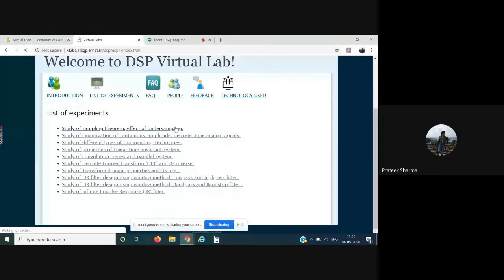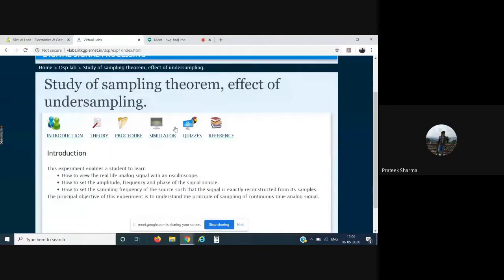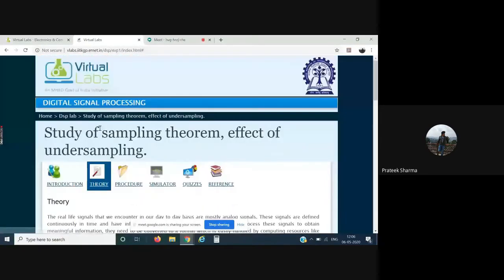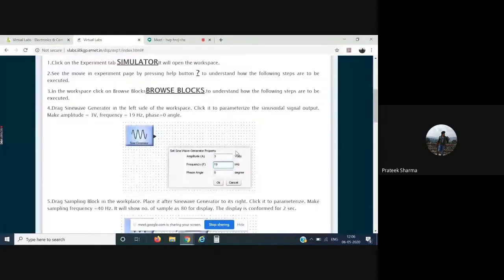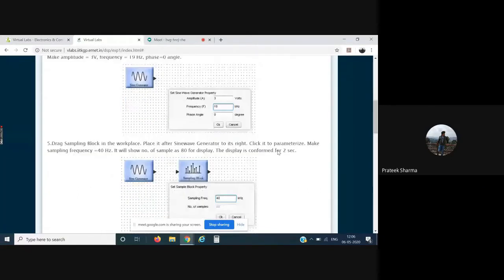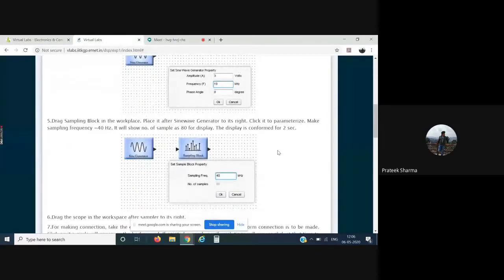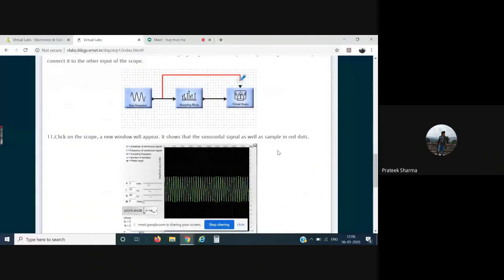See again, the template, as I told you, remains absolutely the same. You have the introduction part, the theory part over here, and the procedure part. In this particular lab, what we have done is taken screenshots from the simulator window and put them here in the procedure part. So as a user, you can see these are the things that would be visible to you in the simulator window, and this is how you need to make the connections.